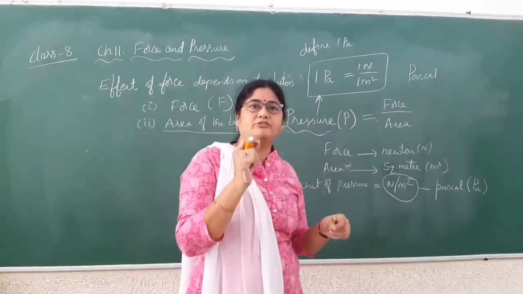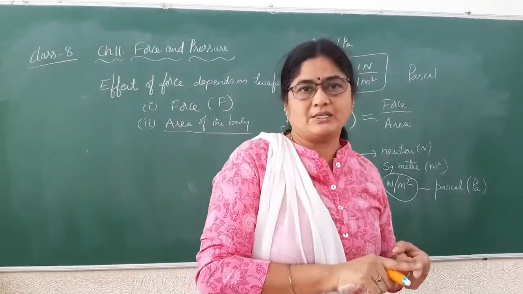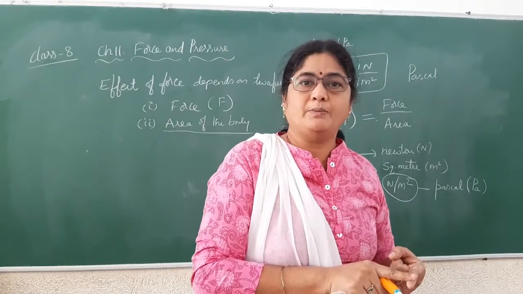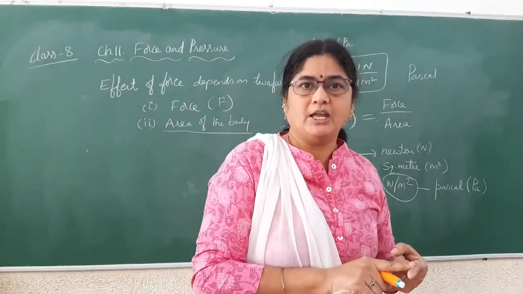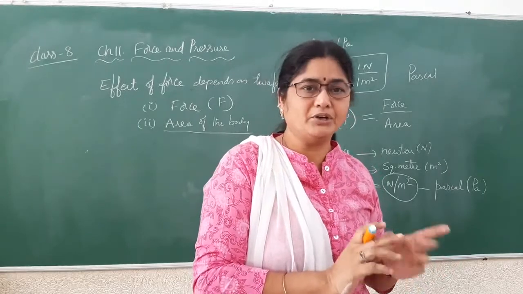When a force of 1 Newton acts on an area of 1 meter square, then the pressure on that body is called 1 Pascal. Clear or not clear?